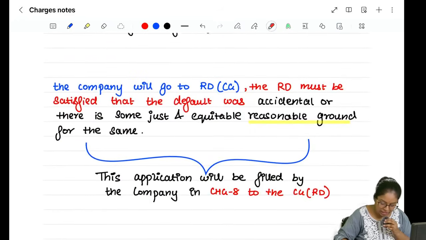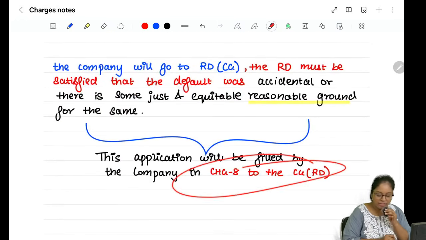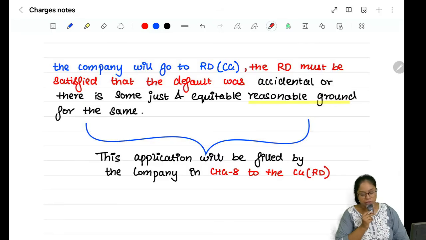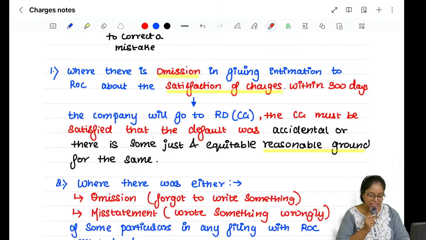And they will forgive you, and they will allow you to file the application in CHG 8. You can file the application to the regional director asking for rectification. So that is section number 87.